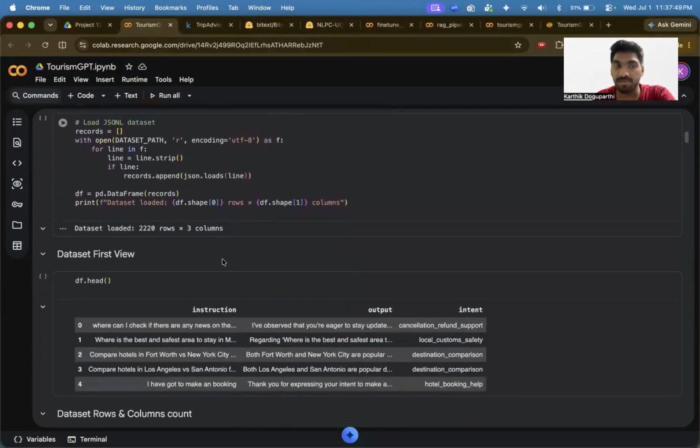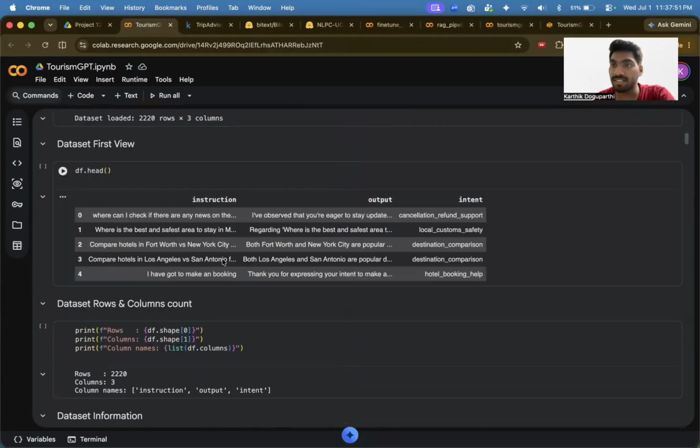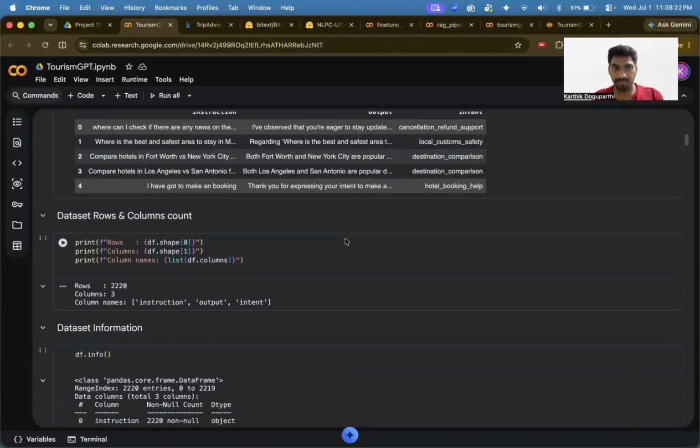All my analysis is performed on the dataset of the JSON-L file. As you can see here in the JSON file, we have an instruction, an output, and the intent. As I've told you, there are cancellation policy, local custom safety, and destination comparison. Like this, there are different sections where our instruction would be focused. And for each instruction, the exact output or response that my LLM would give is shown as a demo output here.